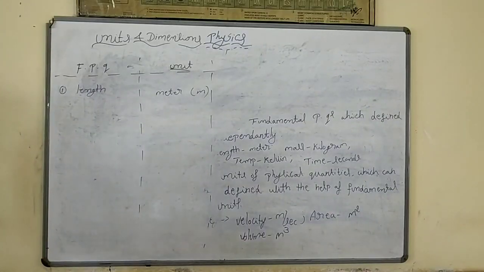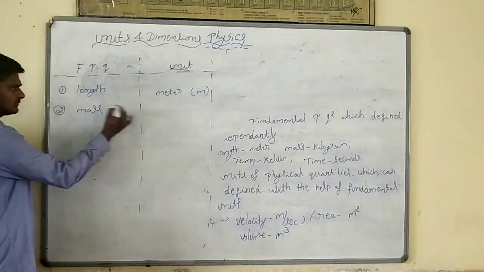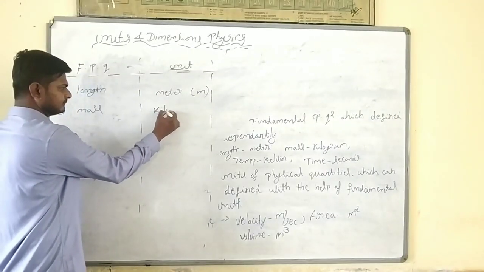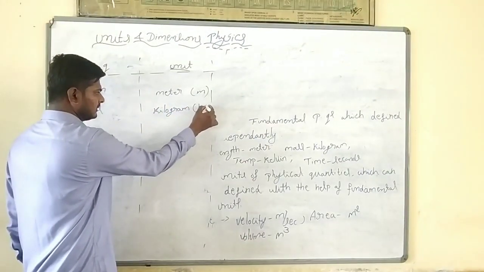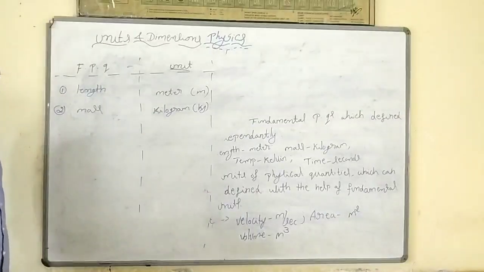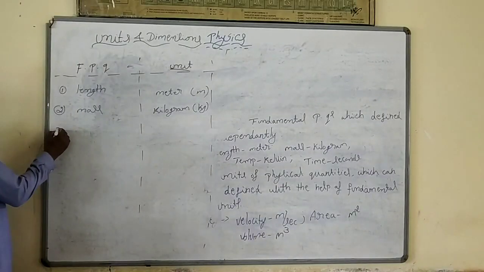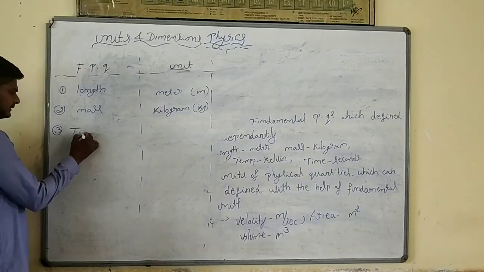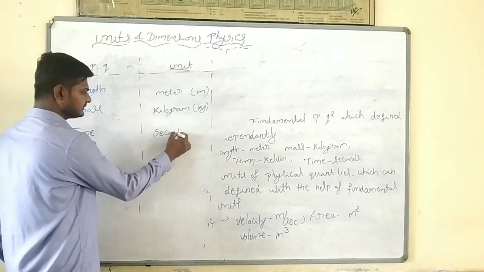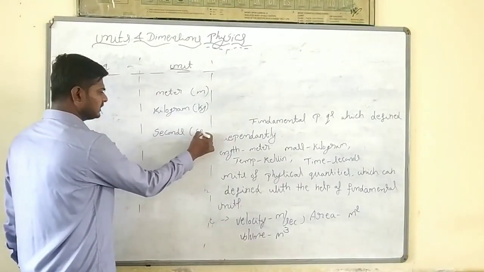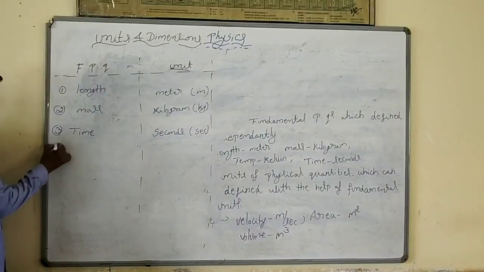Second one is mass, unit is kilogram, symbol kg. Third one is time, unit is seconds, symbol sec.